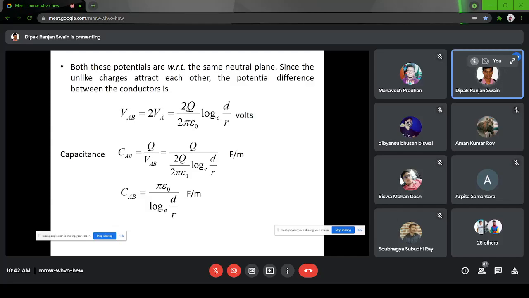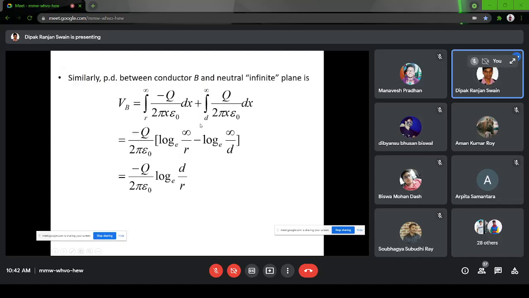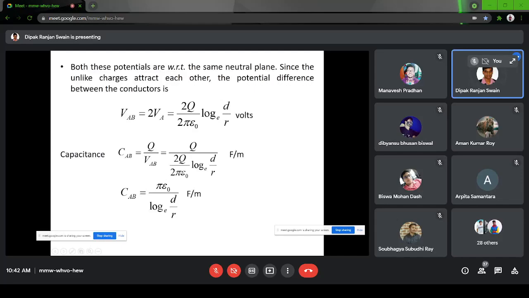Initially, we are considering only the case between the conductors. So what is the potential difference between the two conductors? VA minus VB. The second one is minus, and minus and minus becomes plus. Therefore, instead of writing VA minus VB, it is written 2VA. So 2Q by 2 pi epsilon 0 ln D by R.